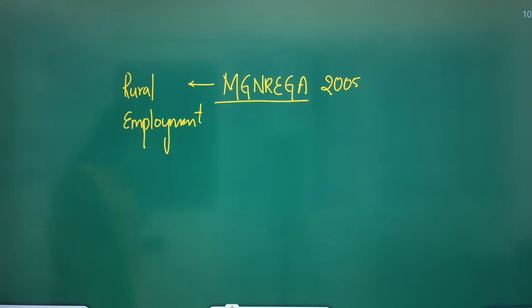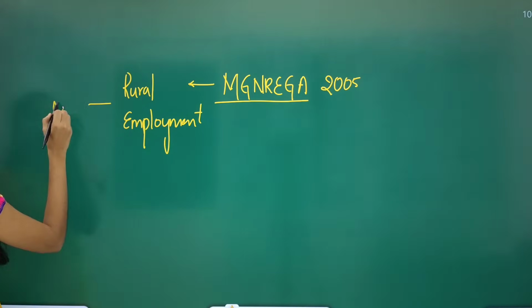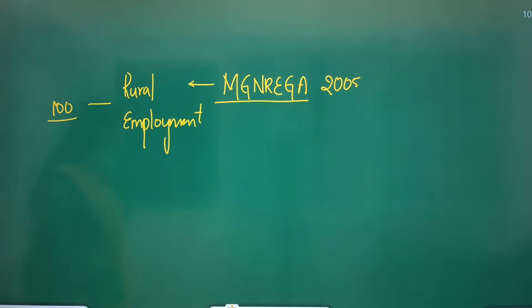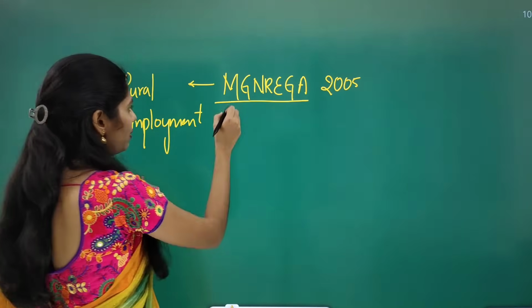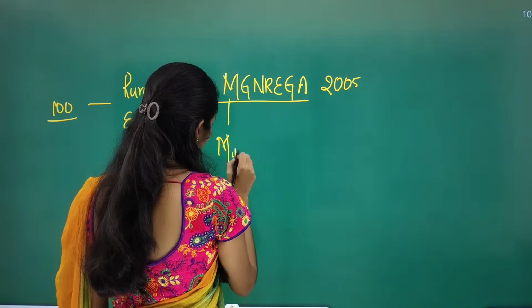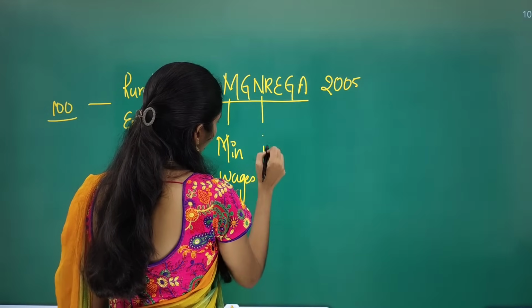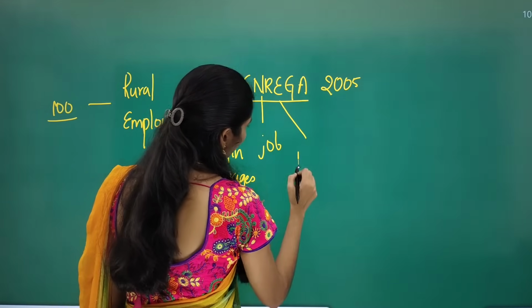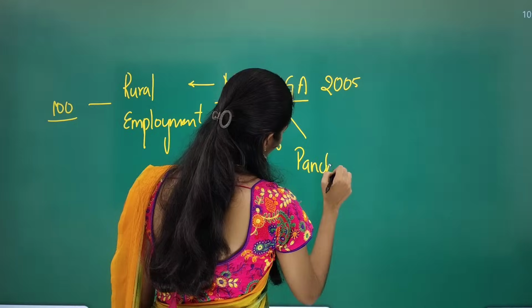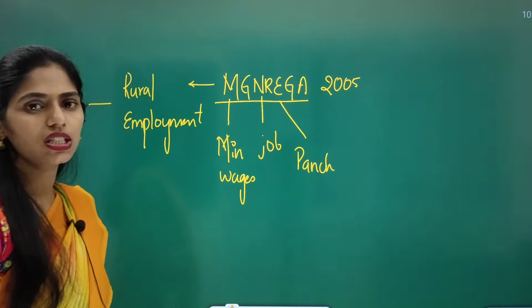So how many days of guaranteed employment? 100 days of guaranteed employment in a year, and they will be getting minimum wages and a job card, and the role of panchayats has been increased because of this MGNREGA scheme.